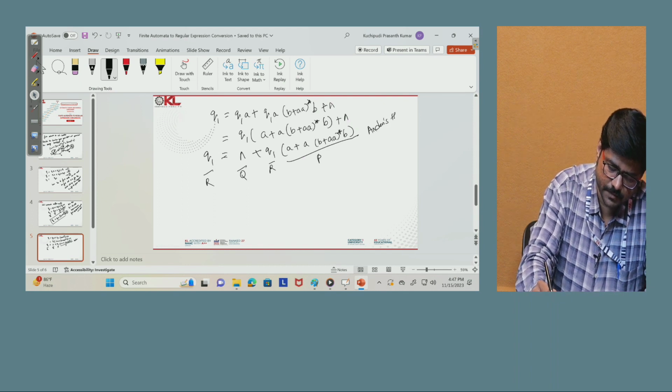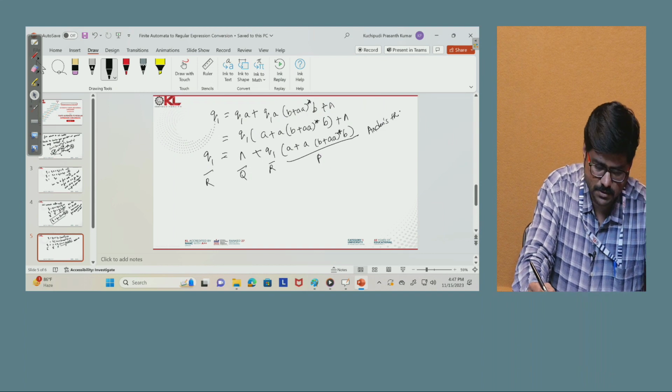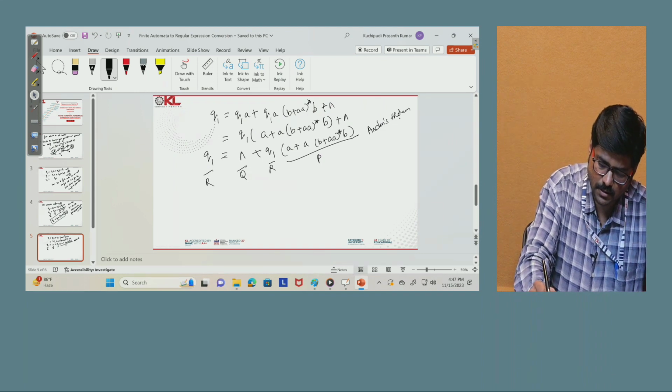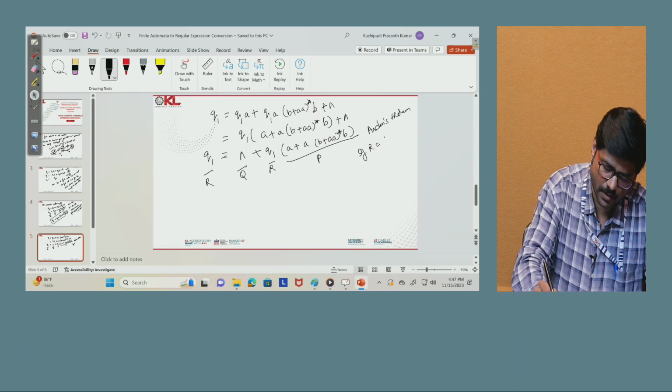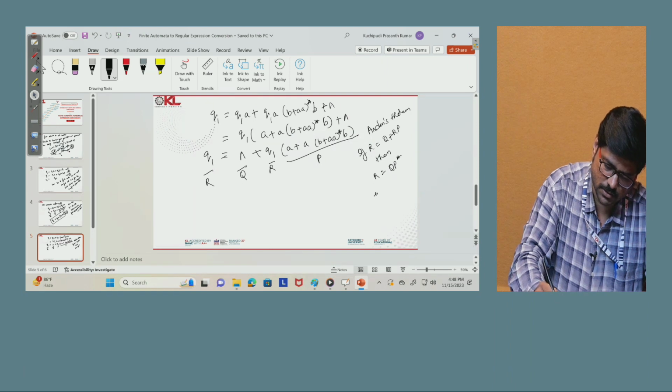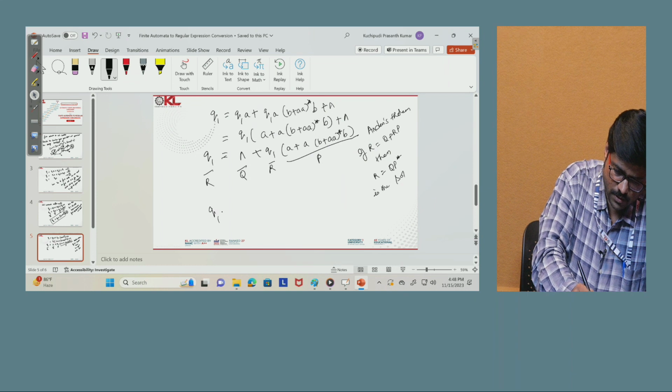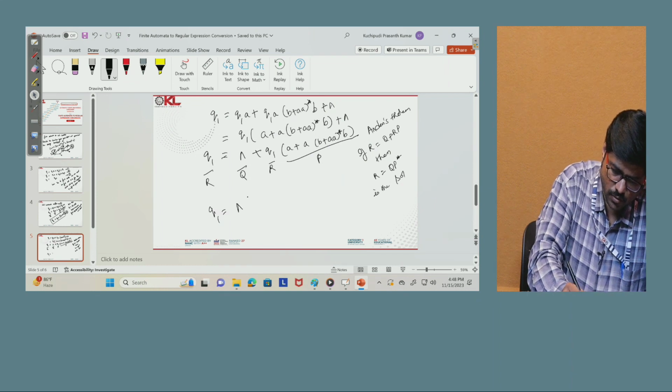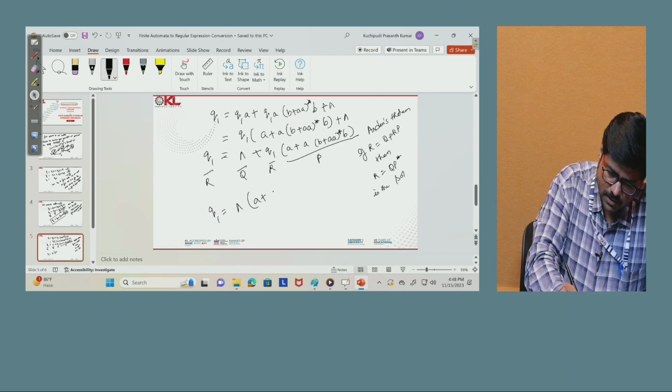Arden's theorem says that if R equals Q plus RP, then R equals QP star is the solution. So Q1 is QP star, which is epsilon into (a plus a(b plus a) star b) whole star.